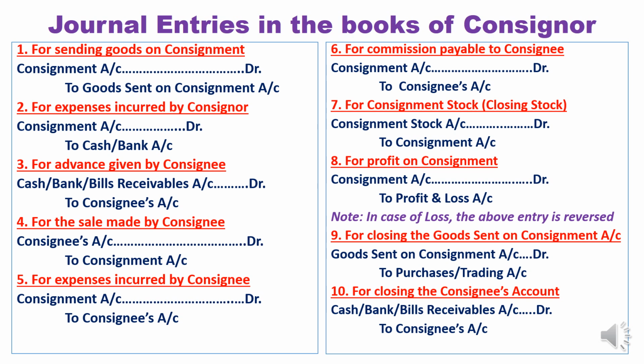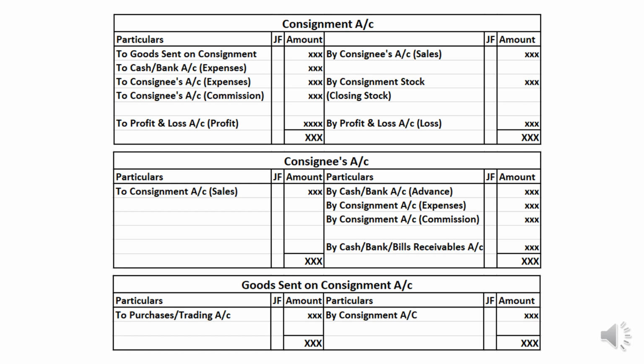Clear? And in the books of consignor, we prepare three ledger accounts: consignment account, consignee account, and goods sent on consignment account. Generally, we will not be asked to prepare consignment stock account. If it is asked, you can easily prepare one ledger account. But these are the three ledger accounts mainly prepared, right? Based on those journal entries, these will be prepared. On consignment account, debit all expenses and goods sent on consignment, credit sales and closing stock.